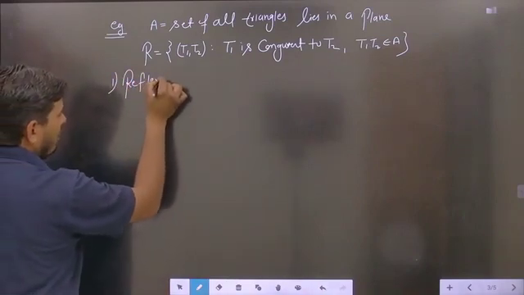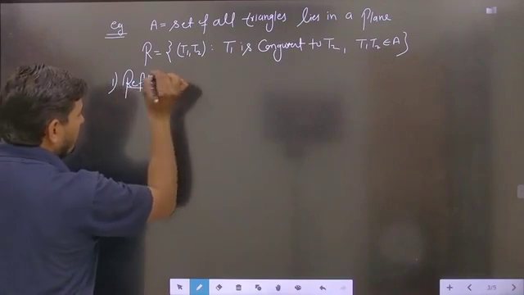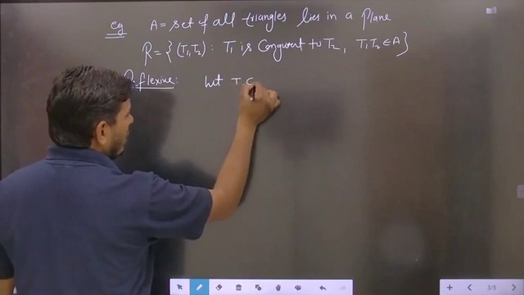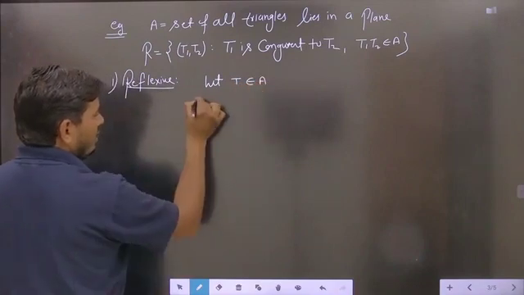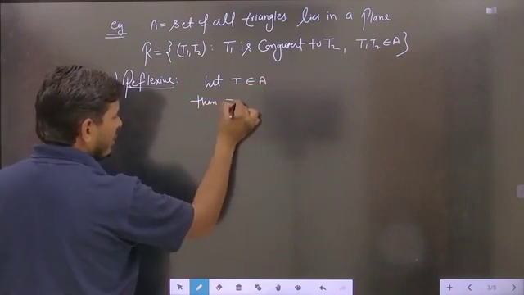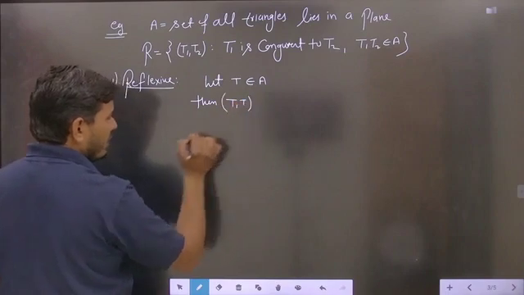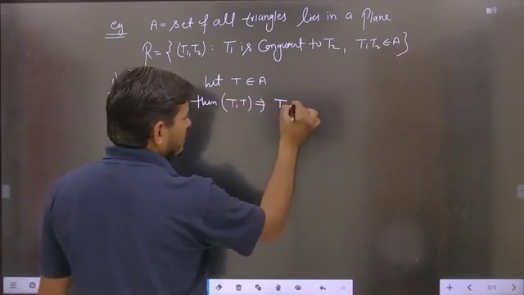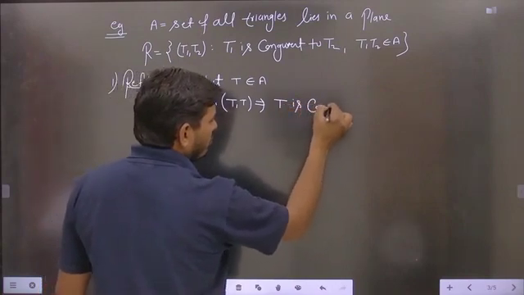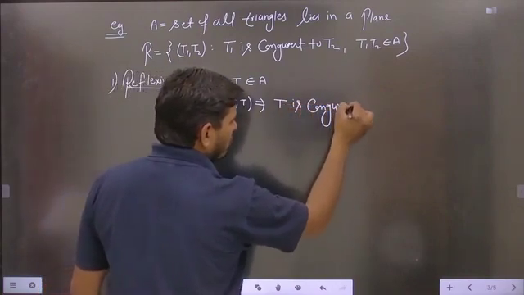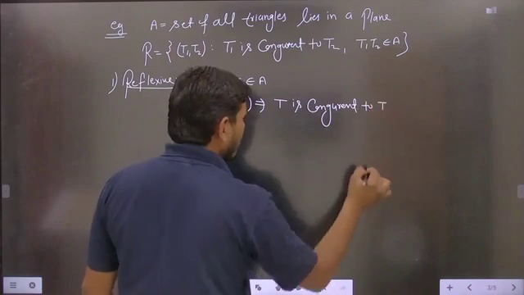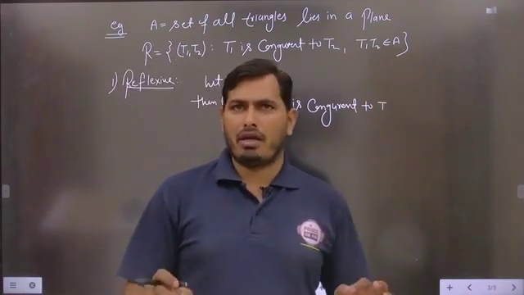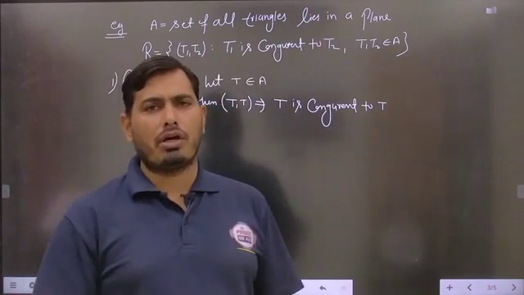For the reflexive case, let any triangle T belong to the set A. Then we check (T, T), which implies that T is congruent to T. Suppose any triangle is taken, then every triangle is always congruent to itself.